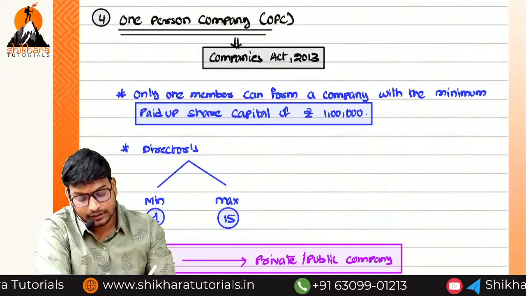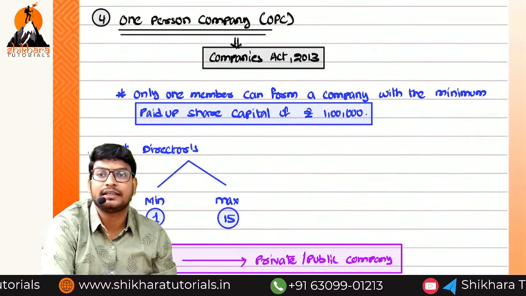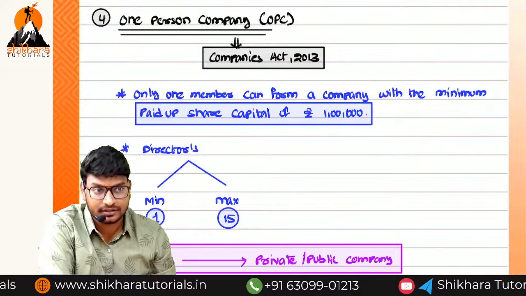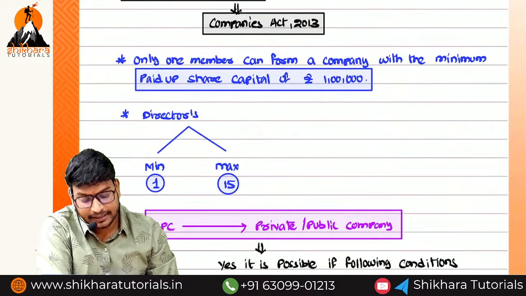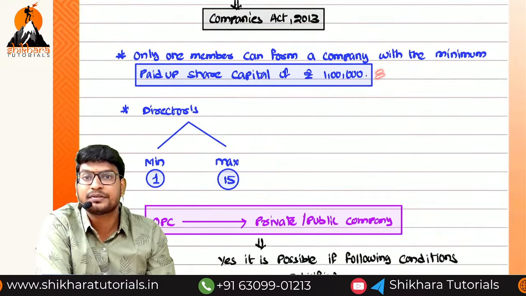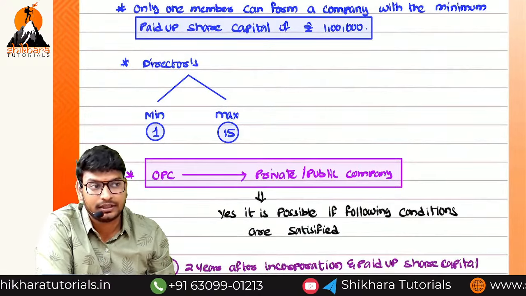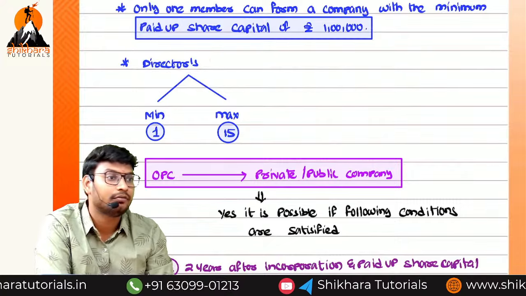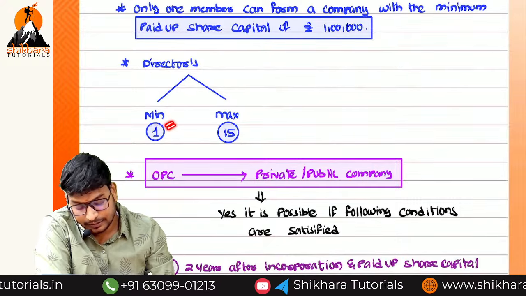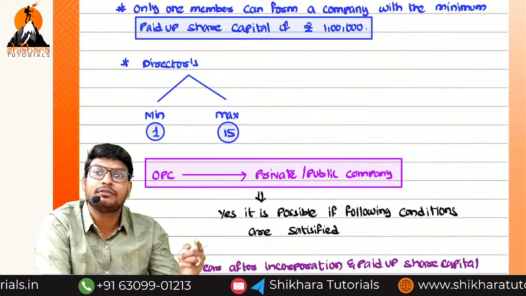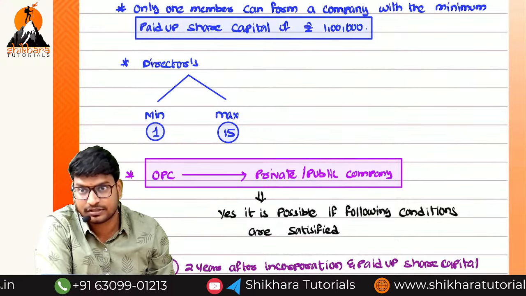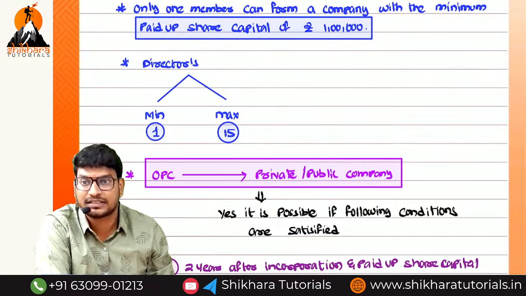So next, one-person company. As you all know, in the year of Companies Act 2013, one-person company came into the picture. Here, what are the two main important points? The minimum paid up share capital must be 1 lakh. Only one person will be the shareholder. The directors: minimum 1, maximum how many? 15. Is more than 15 possible or not possible? Yes, possible if you pass a special resolution.